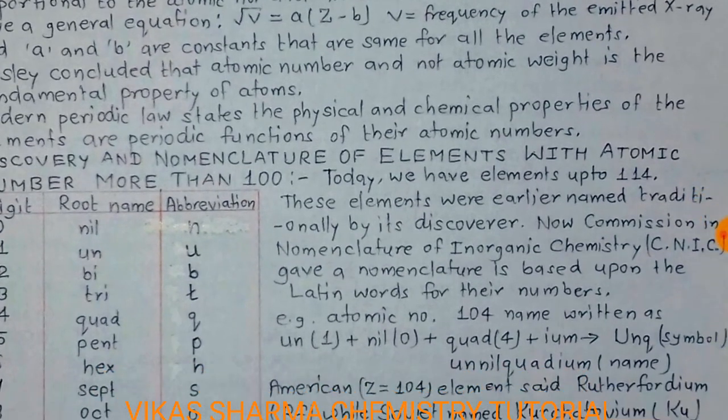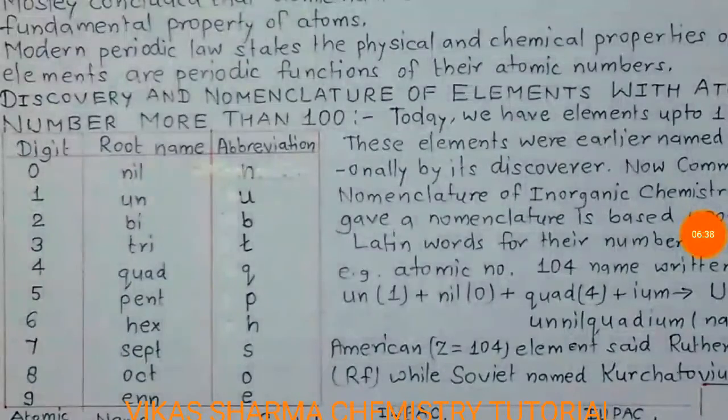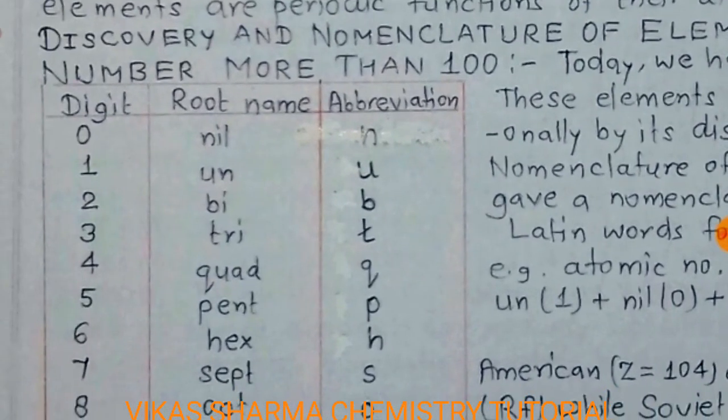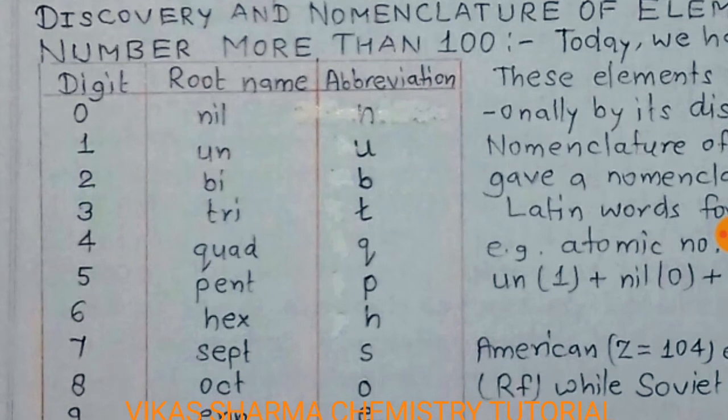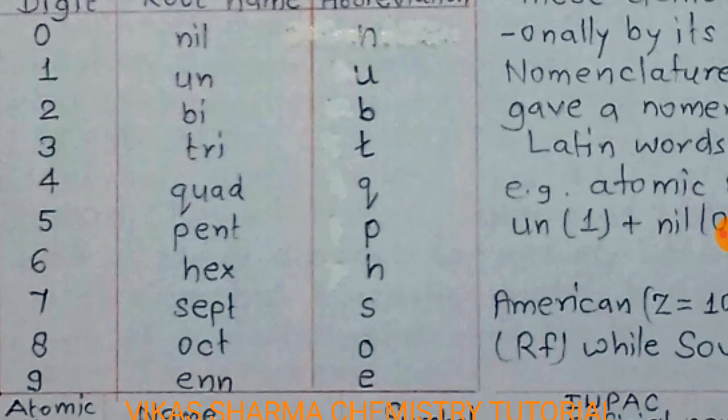Next, the discovery and nomenclature of elements with atomic number more than 100. So students, it's very easy. First you remember the digits 0, 1, 2, 3. 0 means nil, the root name is nil, and the abbreviation is small n. 1 is un, abbreviation U. 2 is bi, abbreviation B. 3 is tri, T. 4 is quad, symbol Q. 5 is pent, symbol small p. 6 is hex, symbol small h. 7 is sept, symbol small s. 8 is oct, symbol O.